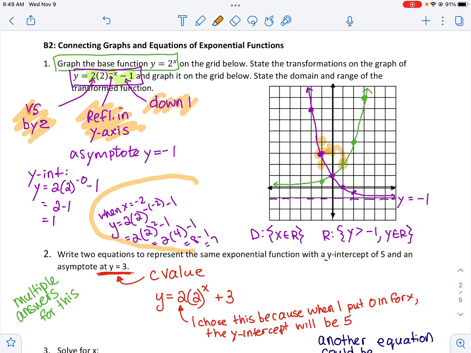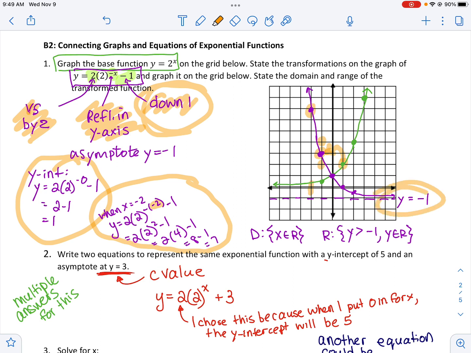Or just as an alternative, I showed that by subbing in a value that you might need, like x equals -2. I was thinking, I wonder what the value is if I don't want to transform a point. I could just sub it in to where my x is, and I found out that it would be at 7. So you got a couple options. You can perform the reflections, doing A and K first, and then if you have a C or a D, you would apply those transformations. Or you can just try subbing stuff in, even to get the y-intercept or to get some points. The asymptote is always this guy. So we got the asymptote by just knowing that it's at -1.